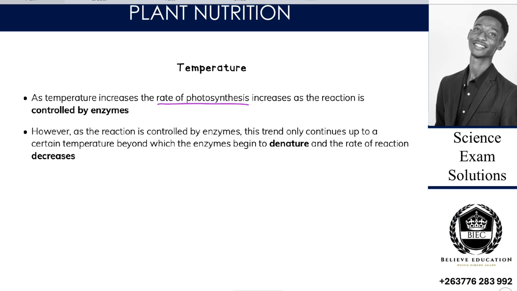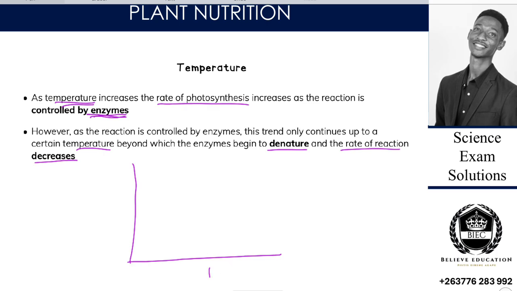So since it is controlled by enzymes, how enzymes behave with temperature is what will happen. However, this trend can only continue up to a certain temperature, beyond which the enzymes begin to denature and the rate of reaction decreases. Is that okay? Just like we did when we looked at enzymes, right?